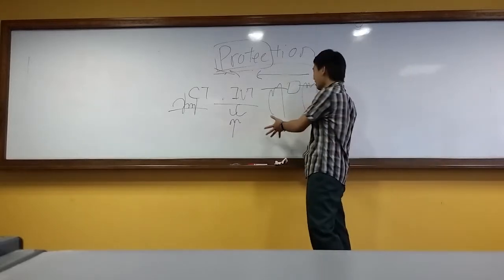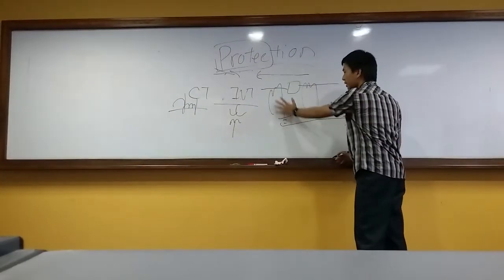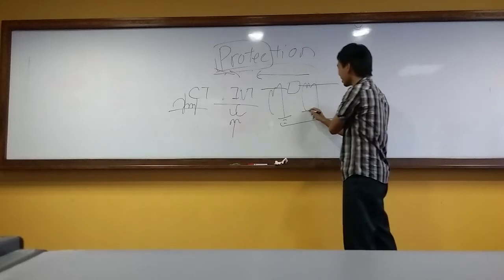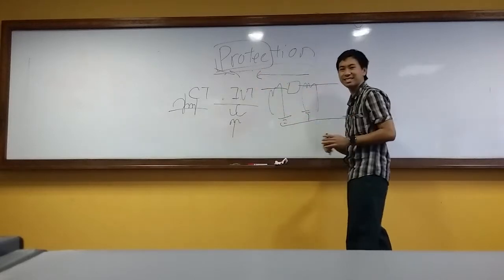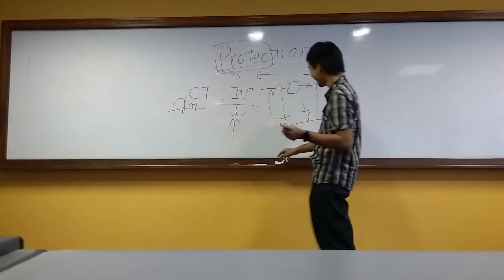Essentially, we look at the earthing. If earth is on this side, then we juggle this part. If earth is on this side, then we juggle that part. Okay, that's all for today.